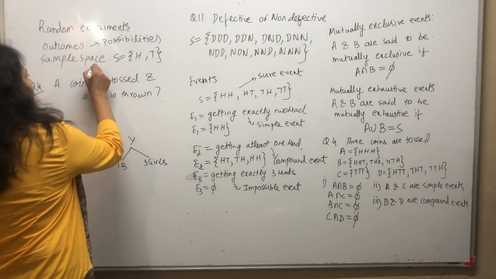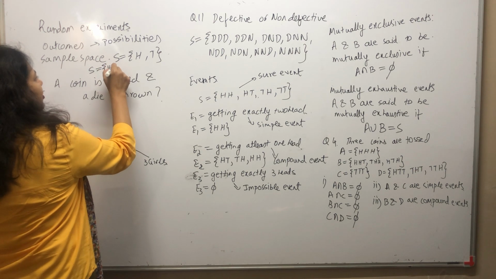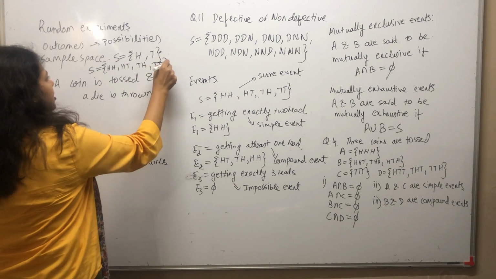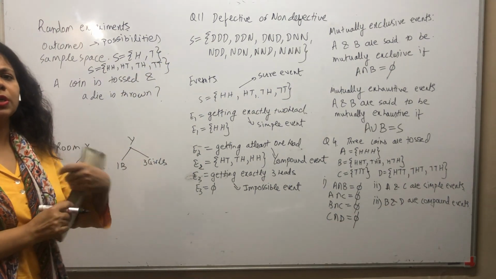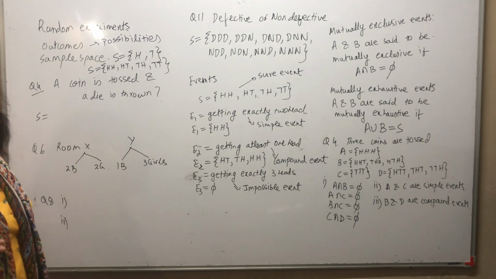Same way, when I toss a coin twice, what are the possibilities that I can have? HH, HT, TH and TT. So I get a sample space of 4. So the possible outcomes are 4. Those are also called events. So the possible events are 4.